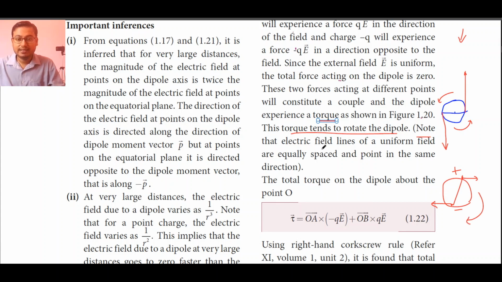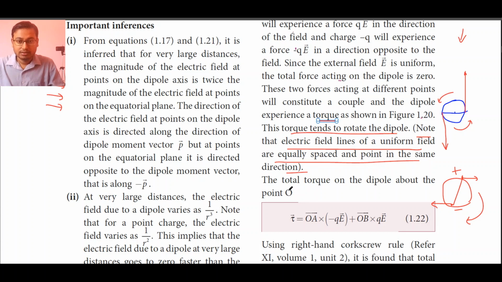Note that electric field lines of a uniform field are equally spaced and point in the same direction. As we have seen in the upper slide, in case of uniform electric field lines, they are equally spaced and all face in the same direction. We already saw this in a previous video lecture also.